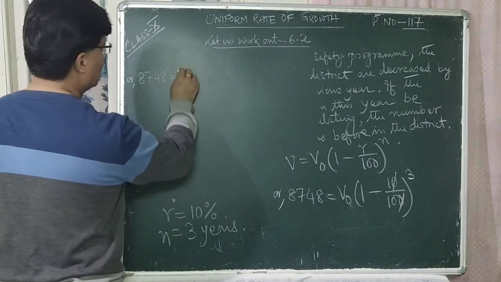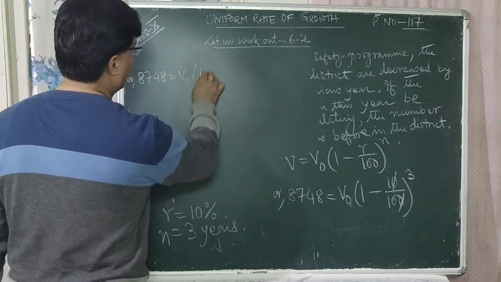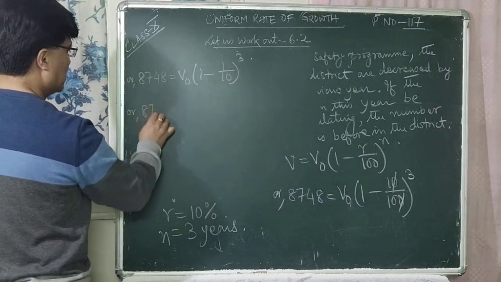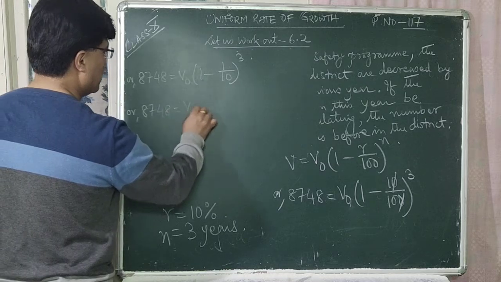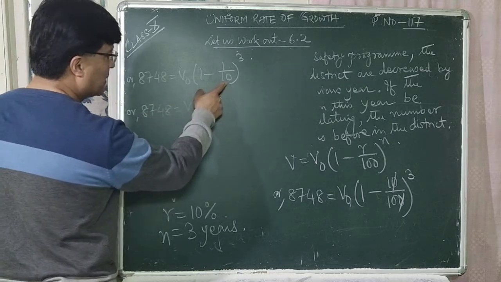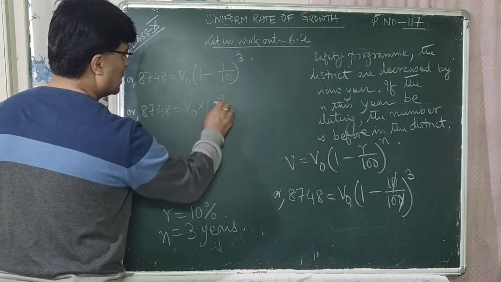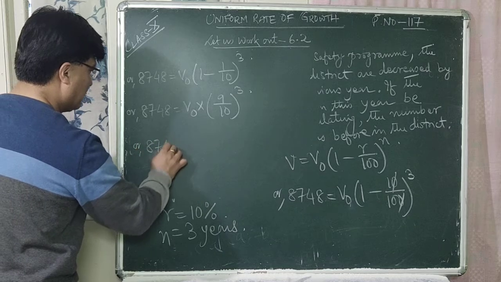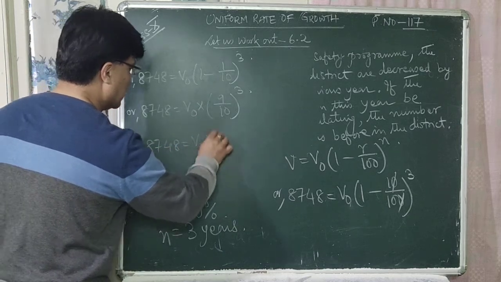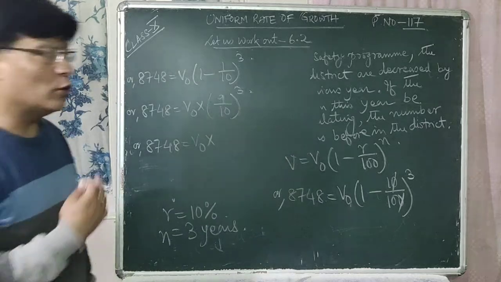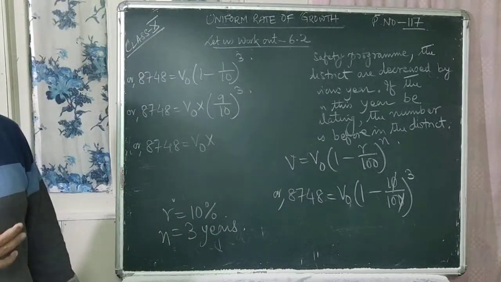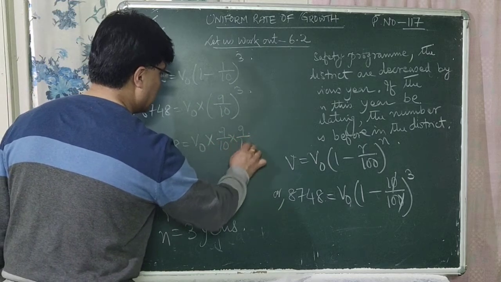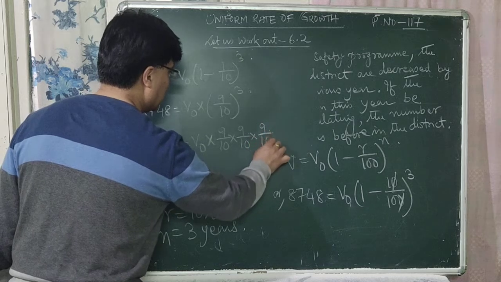8748 is equal to V0 within bracket 1 minus 1 by 10 whole cube, right? Or 8748 is equal to V0 into, now we can simplify, 10 ones are 10, minus 1 is 9 by 10 whole cube. 9 by 10 whole cube means 9 by 10 is multiplied thrice: 9 by 10 into 9 by 10 into 9 by 10.